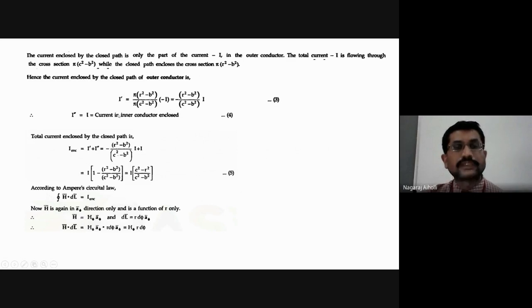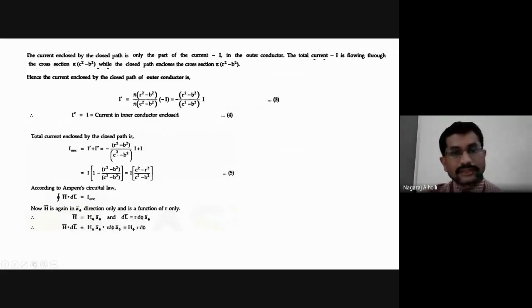how much is the current? Cross multiply. Pi into r squared minus b squared into minus I divided by pi into c squared minus b squared. This will be equal to minus of, pi and pi cancel, minus of r squared minus b squared into I divided by c squared minus b squared.